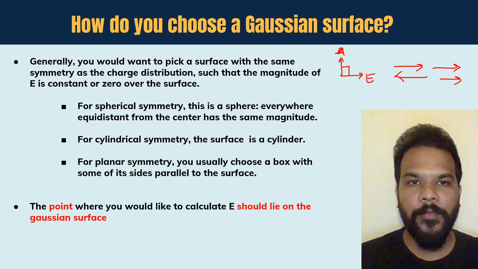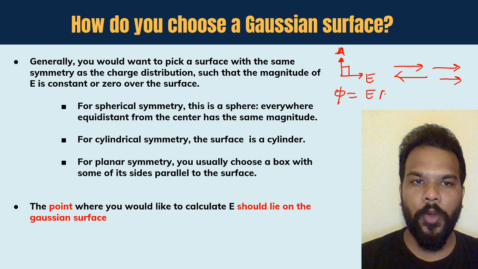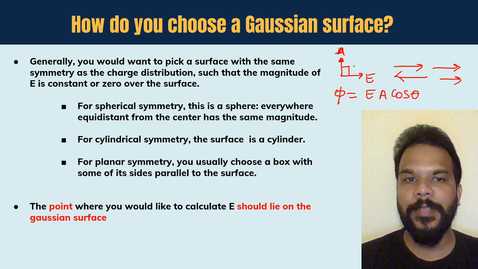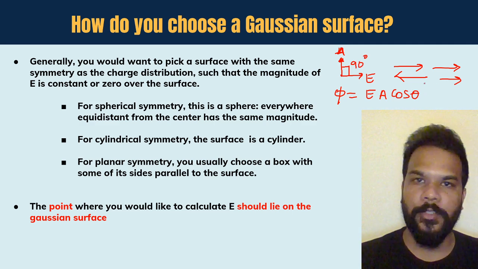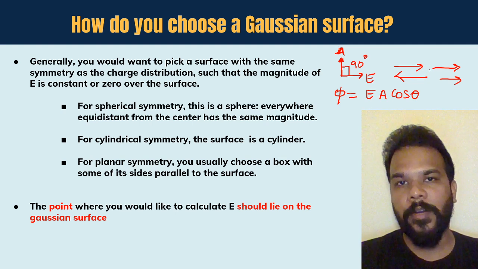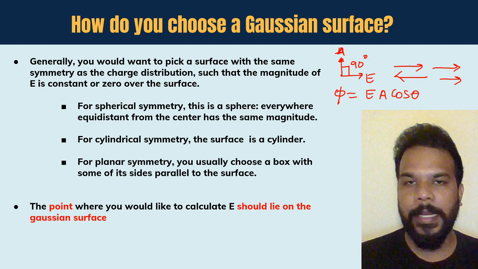The benefit would be that when you write the flux value, it will involve a cos theta. So this cos theta will either be 0 if you are choosing the angle to be 90 degree, or it will come out to be plus 1 or minus 1. So it will be easy for us to find out the value of the flux and eventually the electric field.